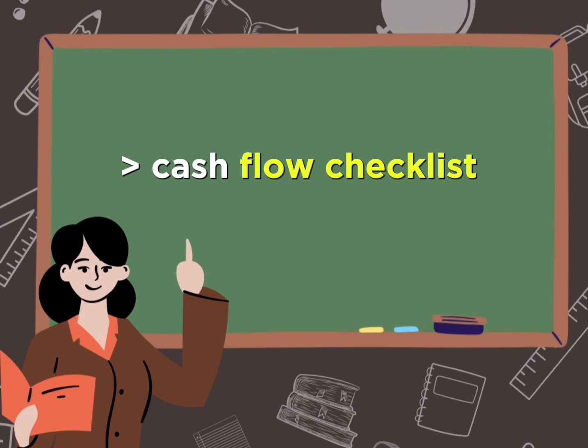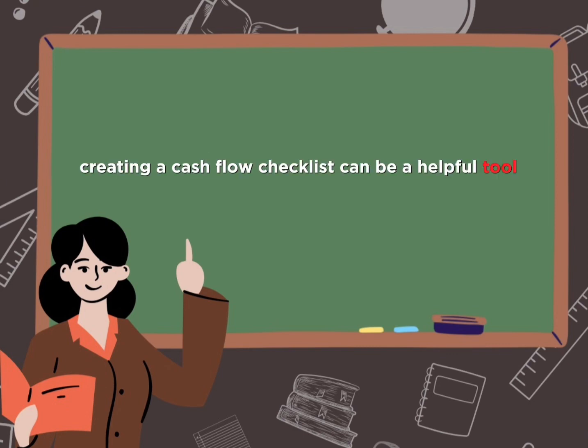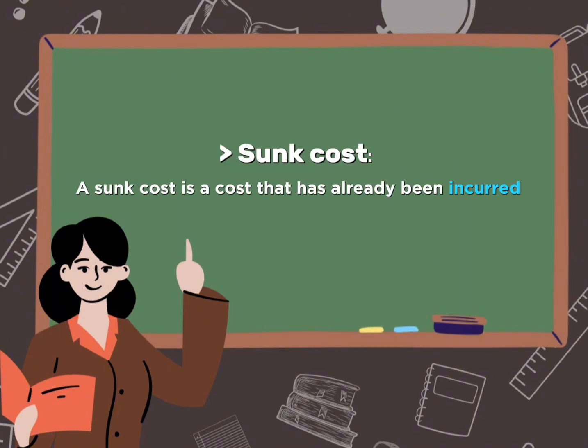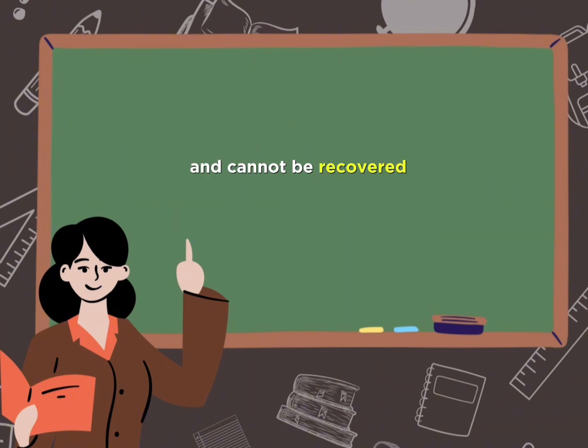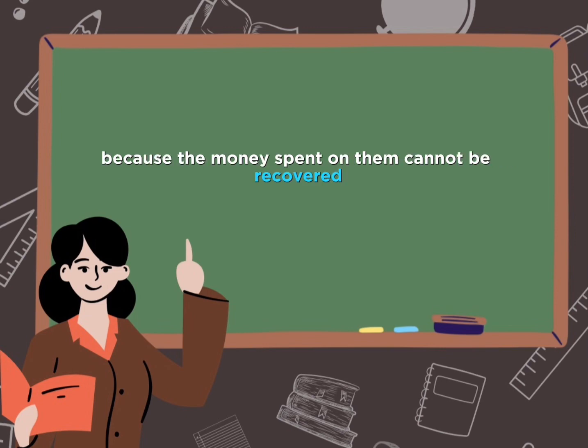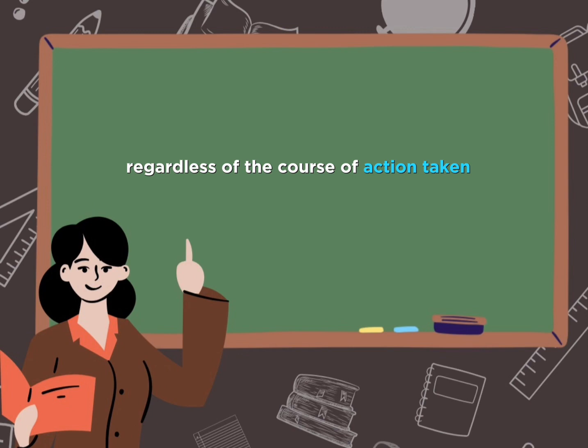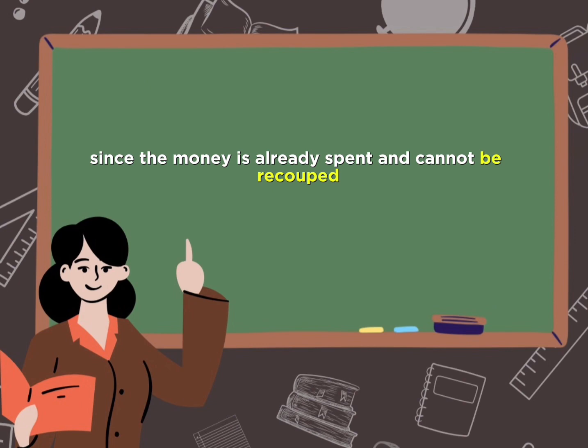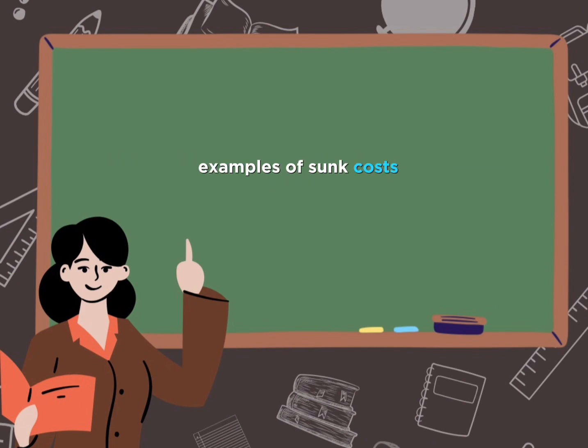Cash flow checklist. Creating a cash flow checklist can be a helpful tool for managing and monitoring the inflows and outflows of cash in a business. A sunk cost is a cost that has already been incurred and cannot be recovered. These costs are typically irrelevant to future business decisions because the money spent on them cannot be recovered, regardless of the course of action taken. In other words, sunk costs should not influence future investment or operational decisions, since the money is already spent and cannot be recouped. Examples of sunk costs.